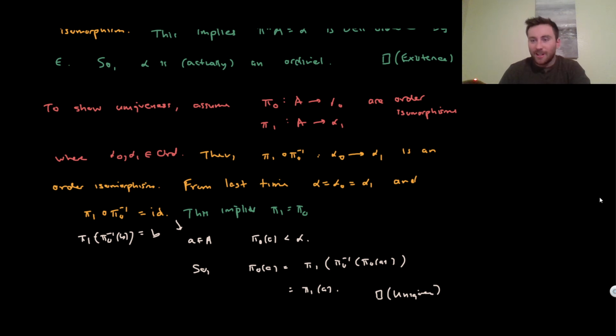But then we're done. We not only checked that we have an order isomorphism from a well ordering into an ordinal, we checked that the ordinal is unique, and also the order isomorphism is unique, which justifies the name. Now we can call this the Mostowski collapse, right? There's only one of them.